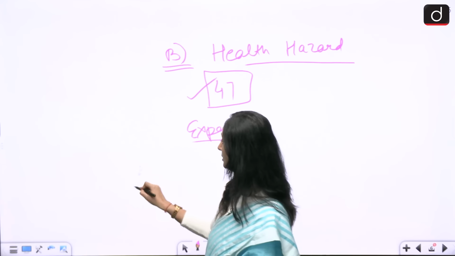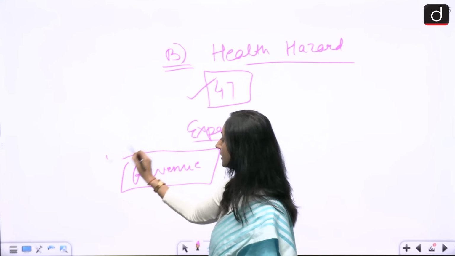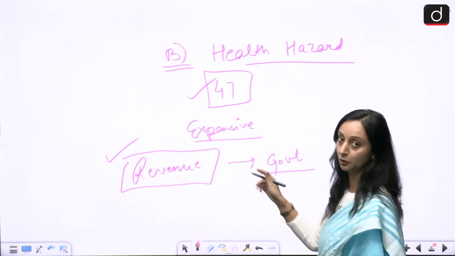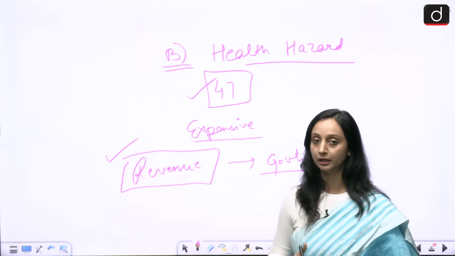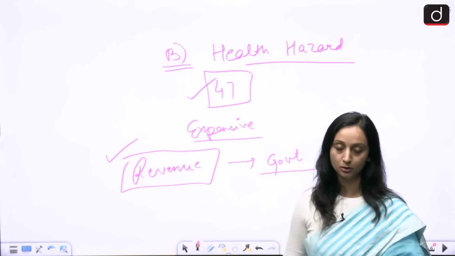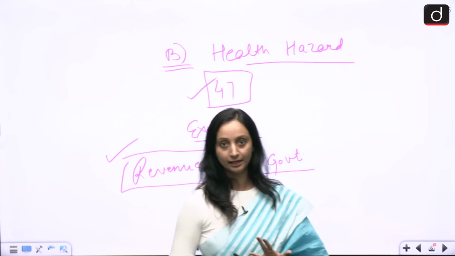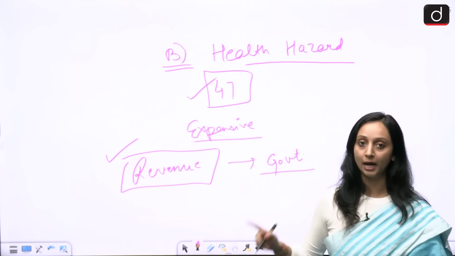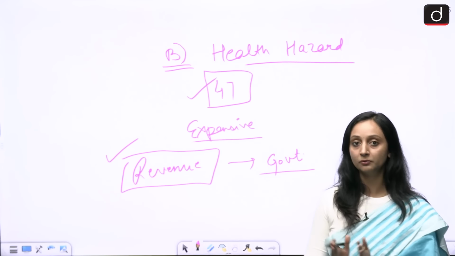Other than this, we like it or not, but these products are a huge source of revenue for the government. Government earns a lot of revenue by taxing such products, by taxing such sin goods. That is why also these tobacco and related products are not going to go very, very cheap, because it is a major source of revenue for the government also. So A, we want to protect the health of the public, and B, we also want to keep our tax collections intact. So the tax incidence is not really going to fall when it comes to tobacco and related products. That is why we have the Central Excise Amendment Bill. So I hope the first one is clear.